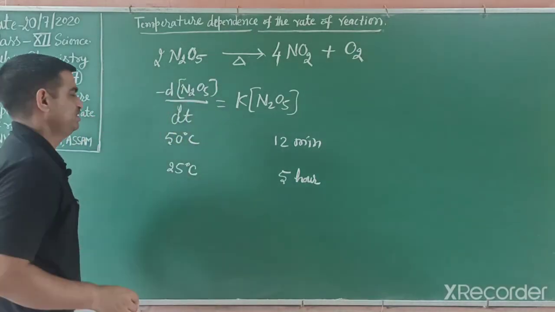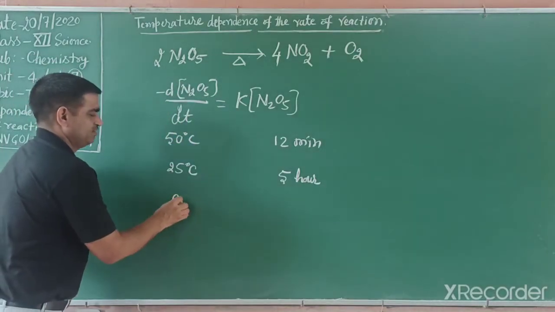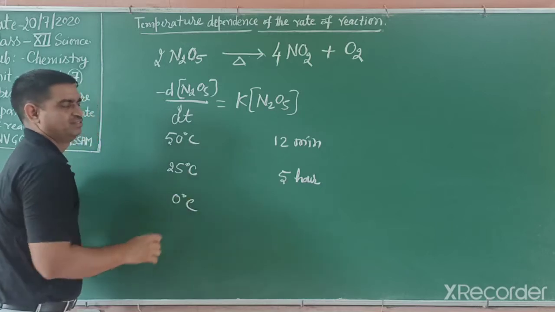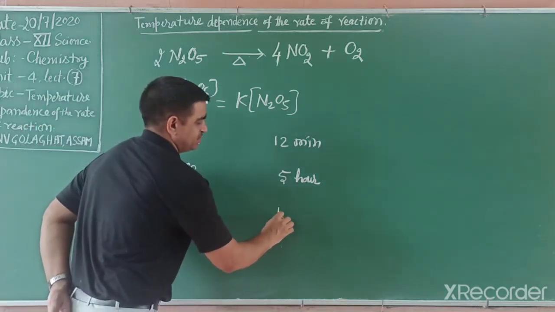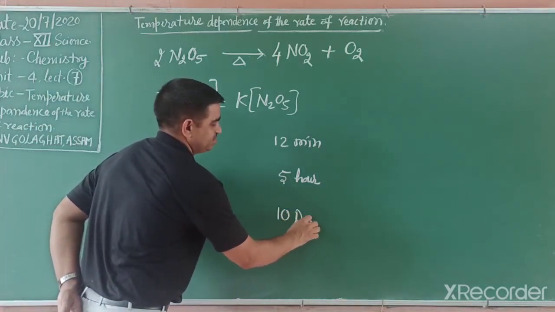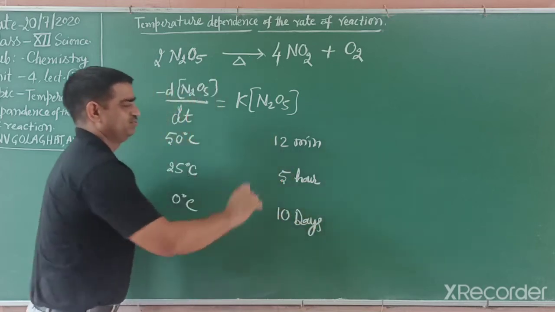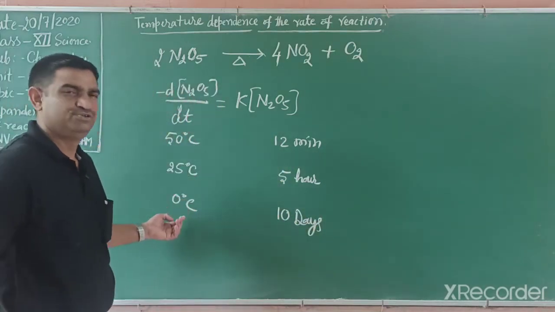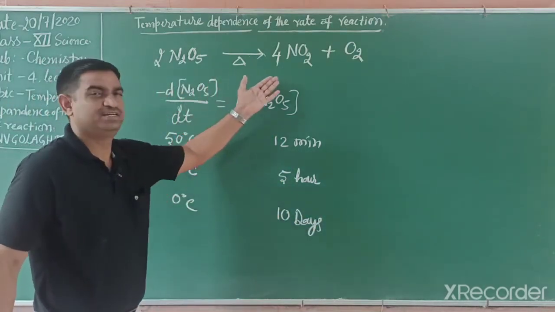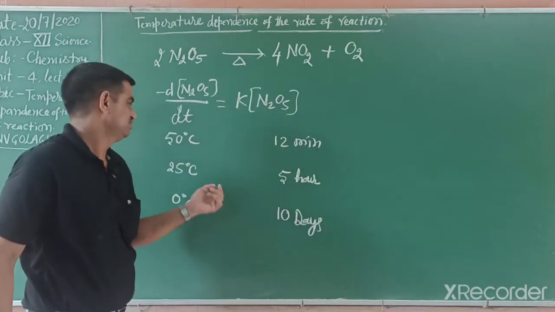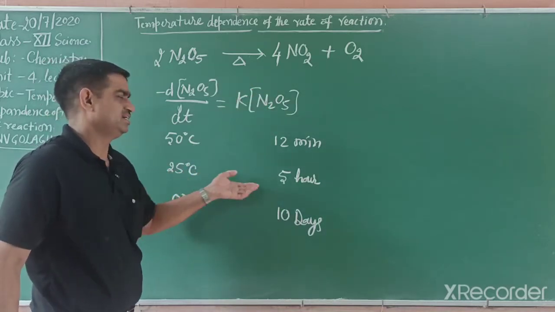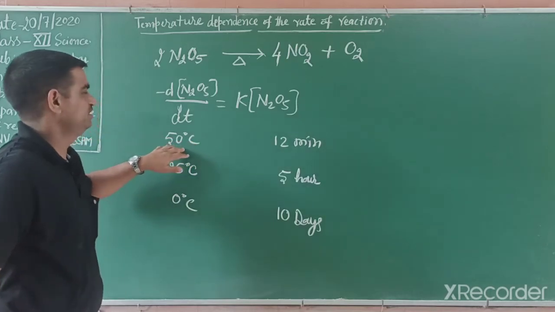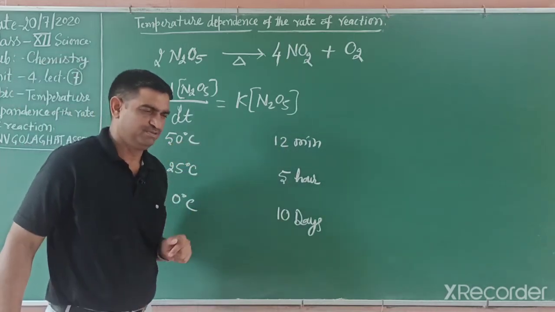If we reduce the temperature further to 0 degrees Celsius, then the reaction occurs in 10 days. So students, you can imagine: at 0 degrees Celsius the reaction takes 10 days, at 25 degrees Celsius 5 hours, and at 50 degrees Celsius 12 minutes.